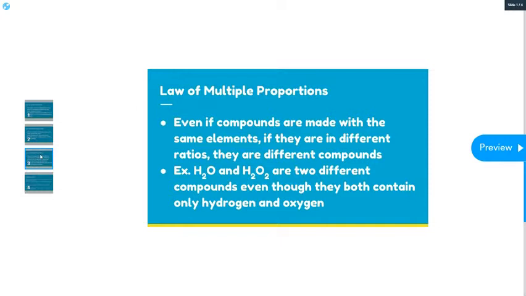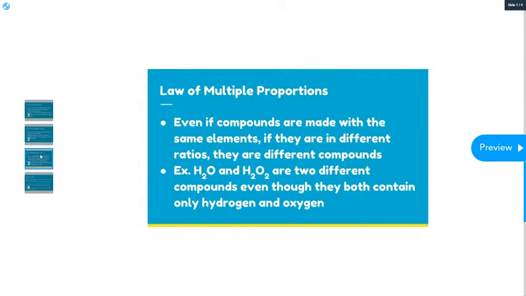That's what allows us to make bazillions of compounds and have so many different substances on Earth with only 118 elements. Because if we combine them just a little bit differently, they're going to be a different substance.